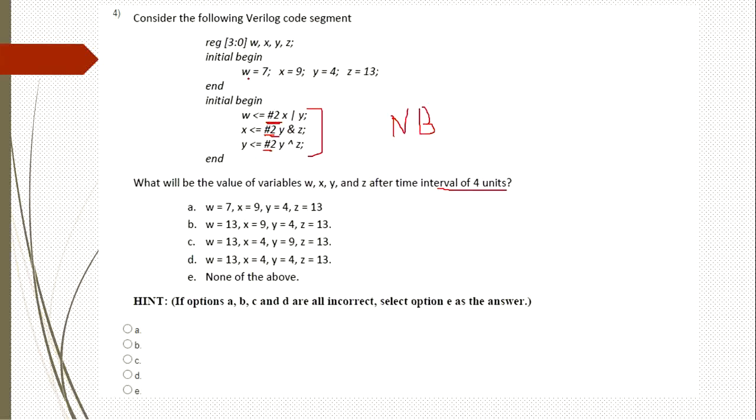So we need to consider x and y values to calculate w, y and z values to calculate x, and y and z values to calculate y. Here we need to do an OR operation, here we need to do AND, here we need to do XOR. If we calculate these three with these values after 2 time units itself, these three statements are going to be executed only once, since it is in the initial block. This will be the output.